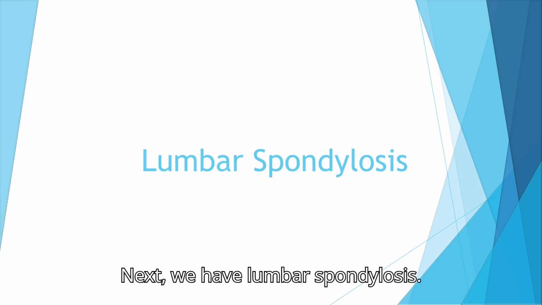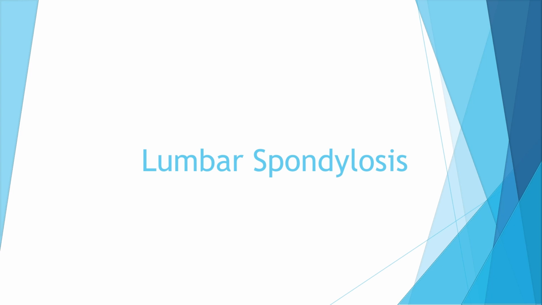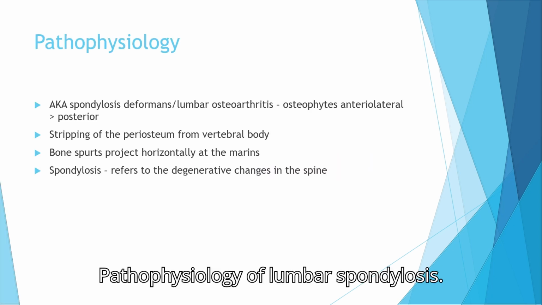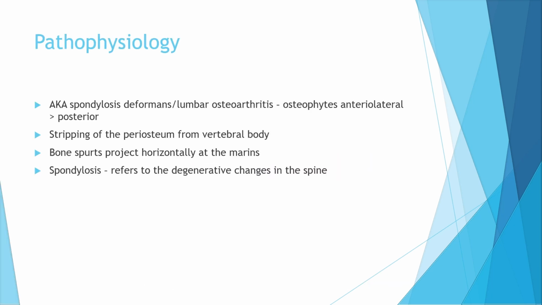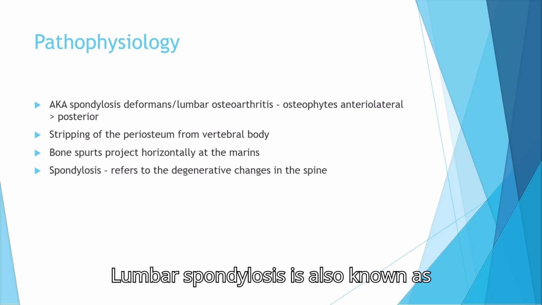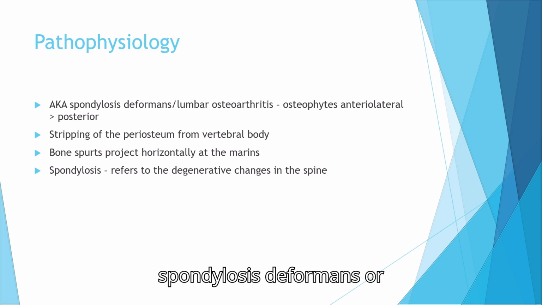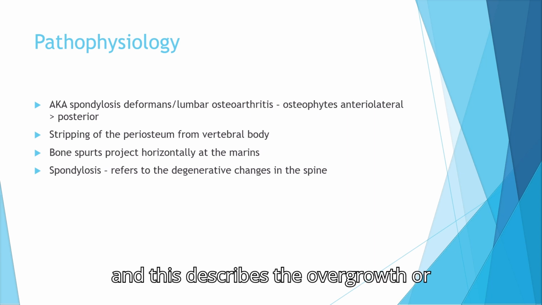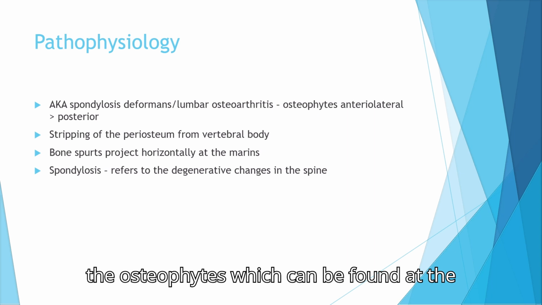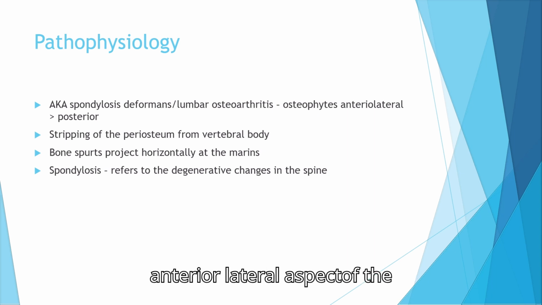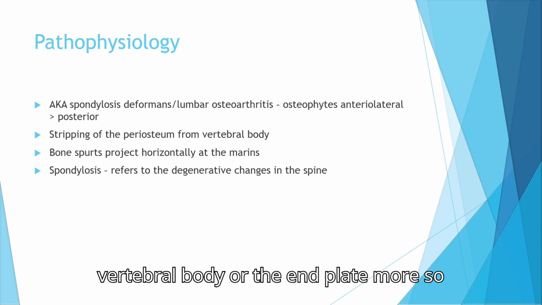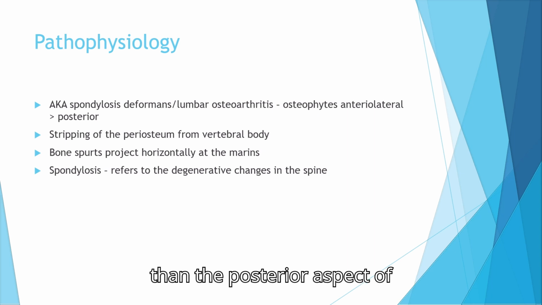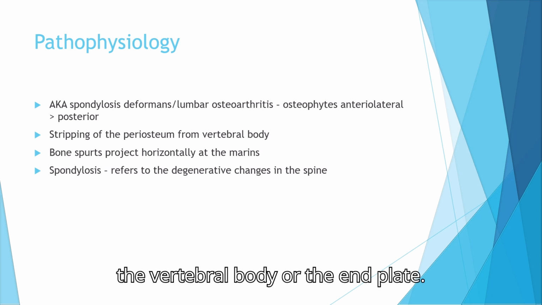Next, we have lumbar spondylosis. Pathophysiology of lumbar spondylosis. Lumbar spondylosis is also known as spondylosis deformans or lumbar osteoarthritis, and this describes the overgrowth or the osteophytes which can be found at the anterolateral aspect of the vertebral body or the end plate, more so than the posterior aspect of the vertebral body or the end plate.